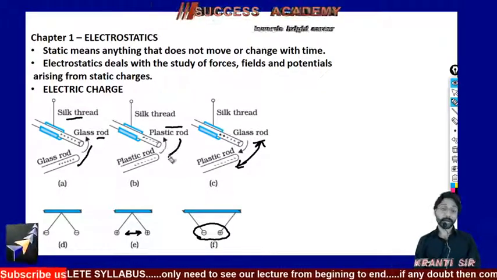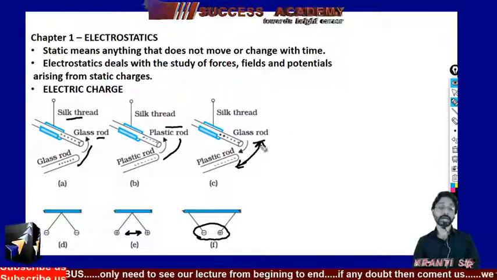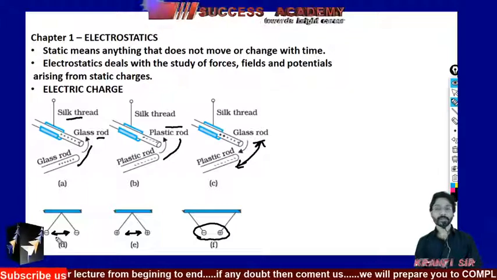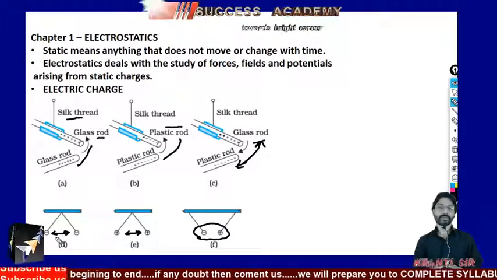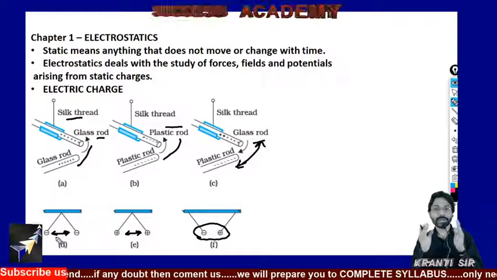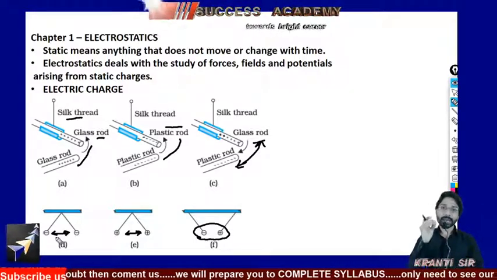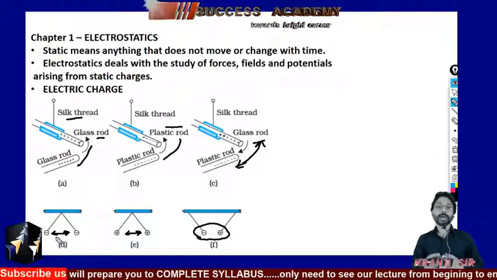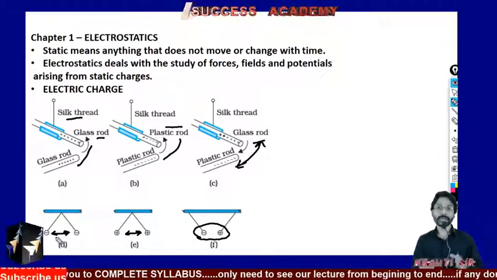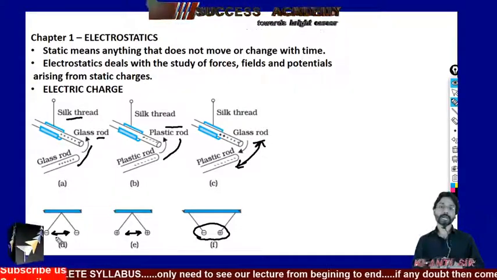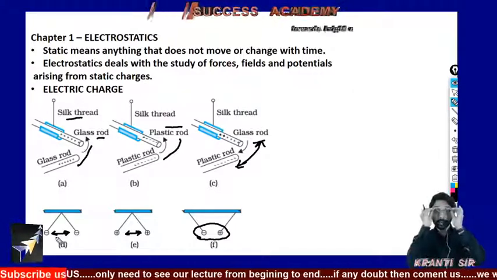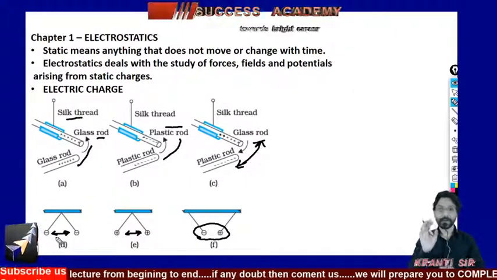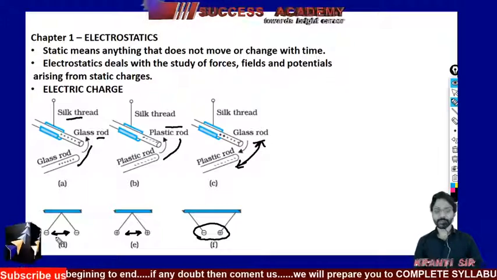If you are bringing plastic rods having the same charge, that is negative, what does it do? Repelling. So this is all about the concept of electric charge. Because if any matter is attracting another body, or repelling a body of the same nature, of the same charge, it means the body or the object is right now electrified. Is this clear, students? Okay.